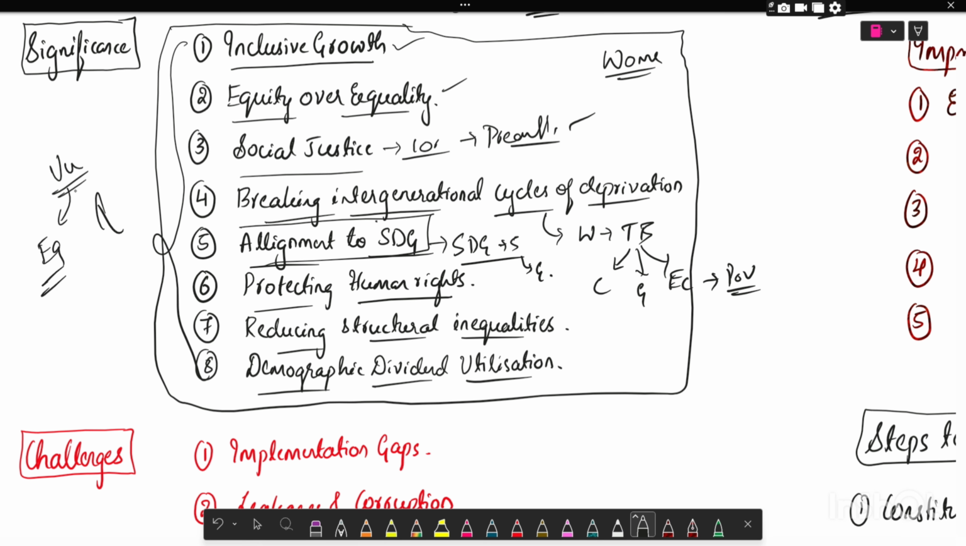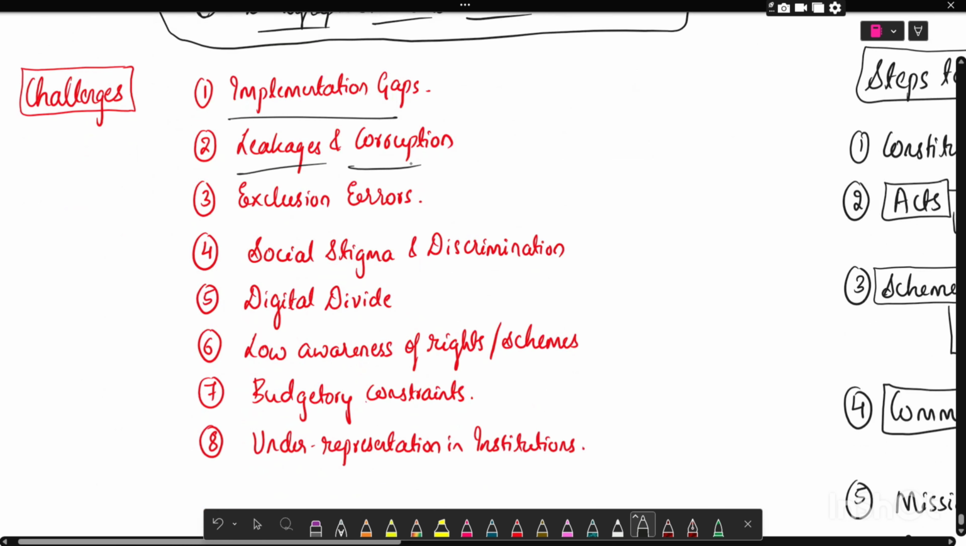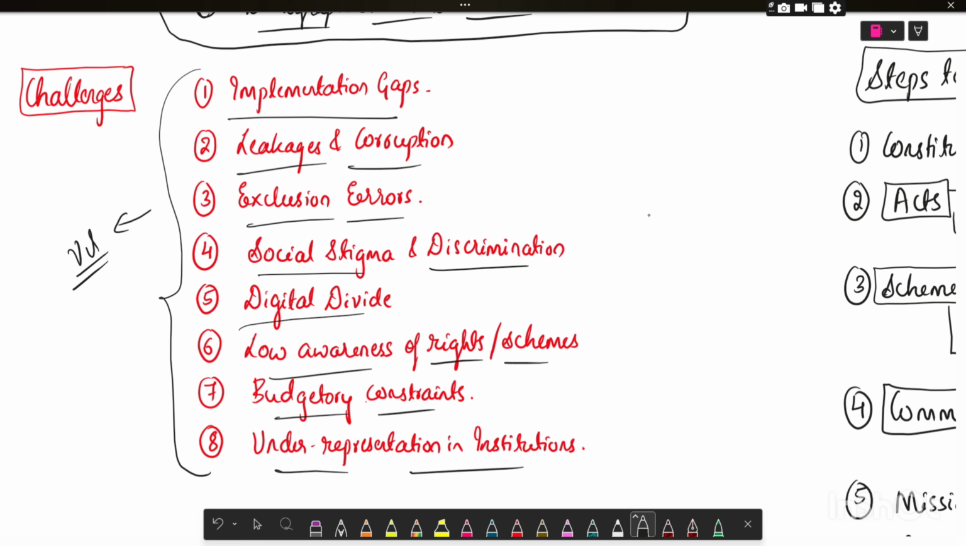Now we'll see what the challenges are. Implementation gaps, leakage and corruption, exclusion errors, social stigma and discrimination, digital divide, low awareness of rights and schemes, budgetary constraints, underrepresentation in institutions. In the challenges also, the same points can be written for any vulnerable section, but you should change the example. For example, whenever there is a question on women,